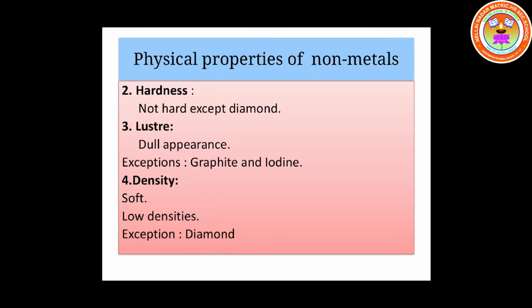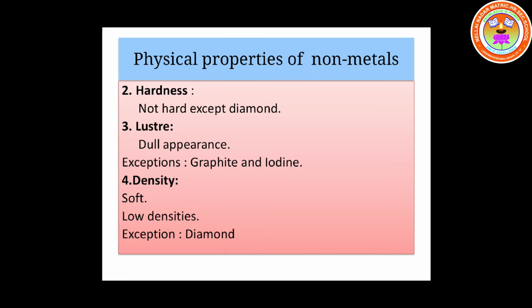Look at the second property of non-metals, hardness. They are not hard. Non-metals are not hard except diamond. Diamond is the hardest substance. Have you heard of a proverb? A diamond cuts a diamond. So that much hard diamond is.